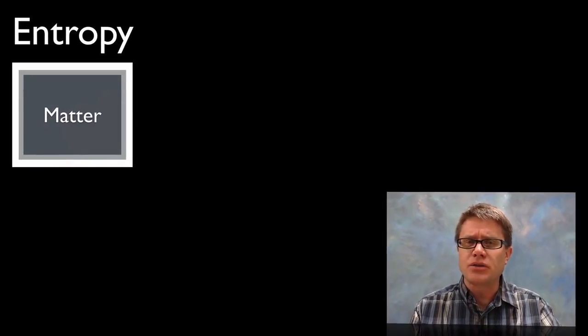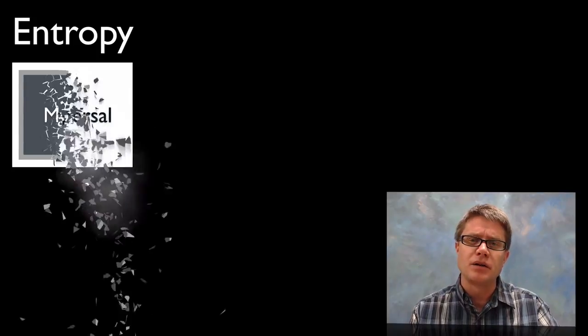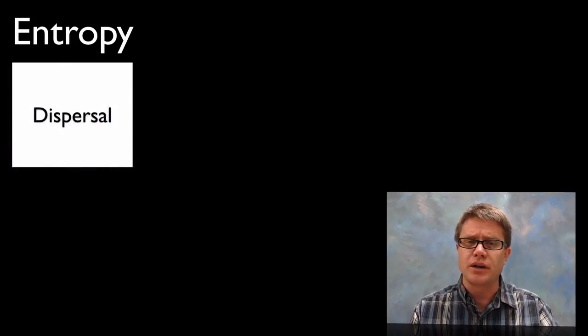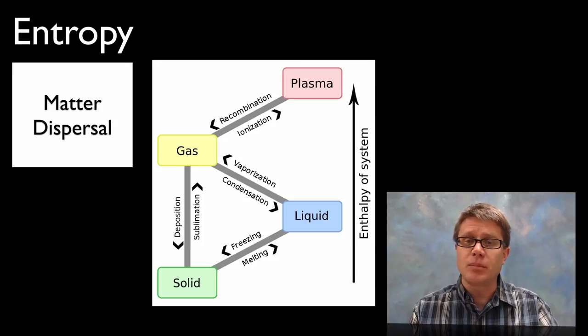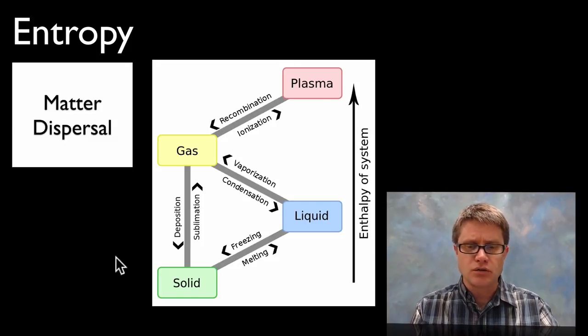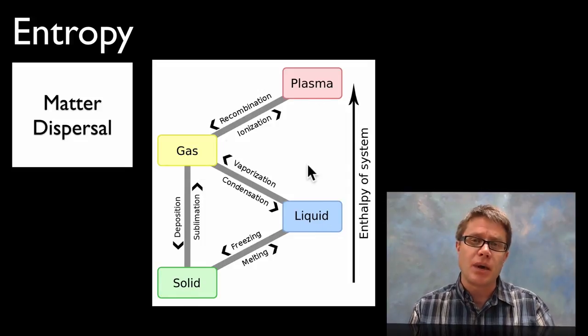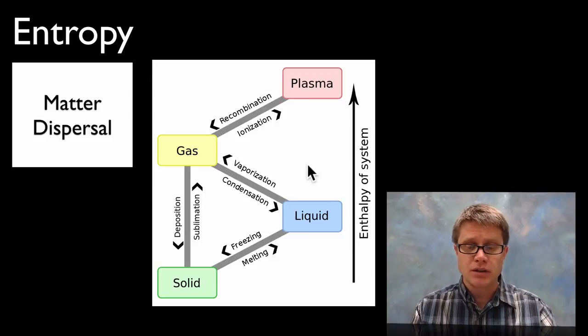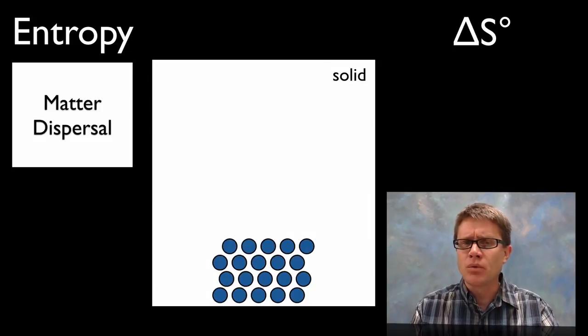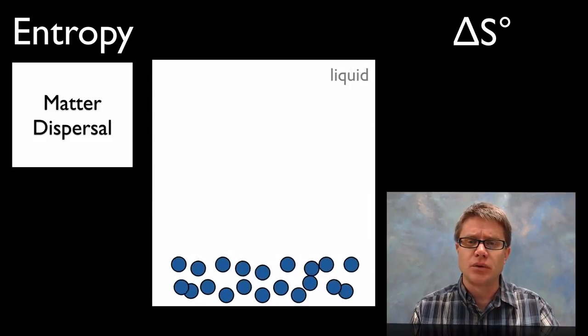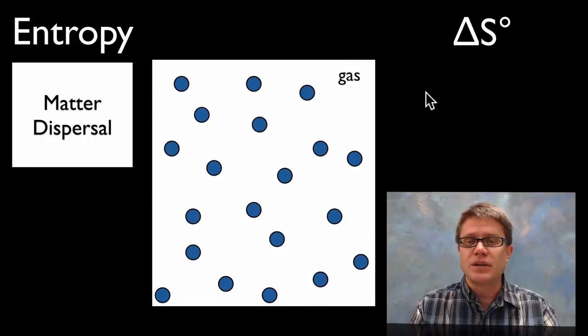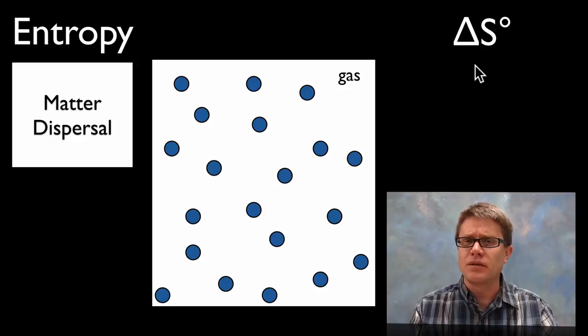And so again, to define entropy, what is it? It's simply matter dispersal or matter spreading apart. And so let me give you an example of a certain type of matter dispersal: simply phase change. As we move from a solid to a liquid to a gas to a plasma, that matter is moving farther apart. And as it does, we're getting a delta S, which is going to be a positive value.